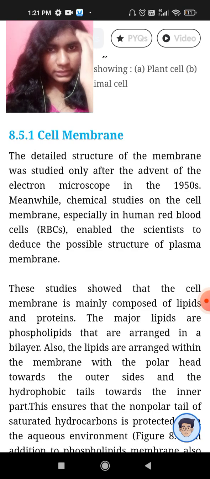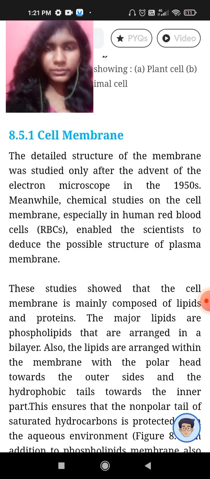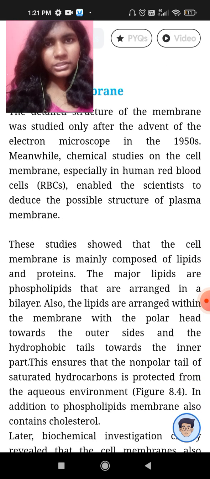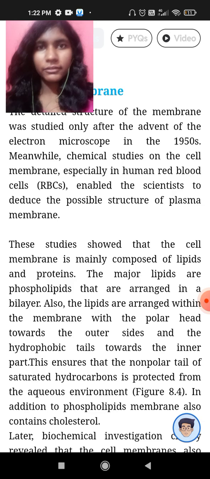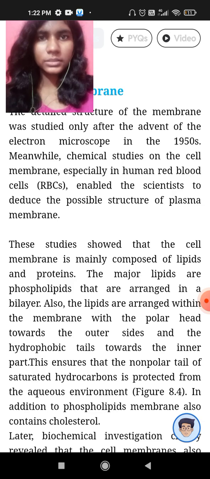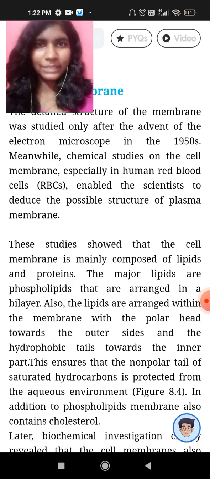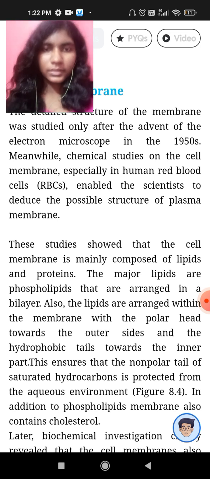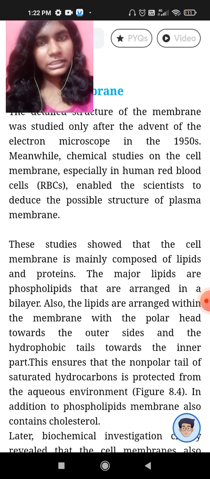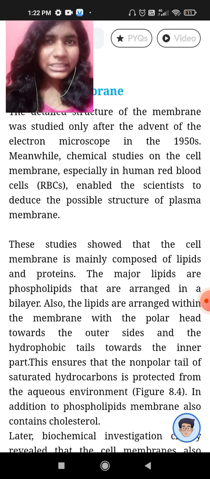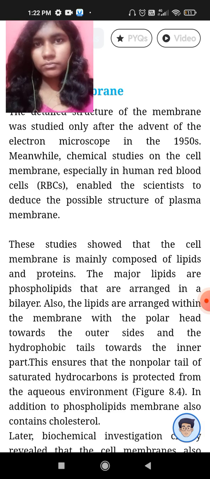Cell membrane. The cell membrane was studied in the 1950s, especially in red blood cells, because they don't have a nucleus, so the properties of the cell membrane can be easily studied. In other cells like liver cells, there are also a nucleus, endoplasmic reticulum, and all the cell organelles, which are also membrane bound. So explicitly studying the cell membrane was not possible.